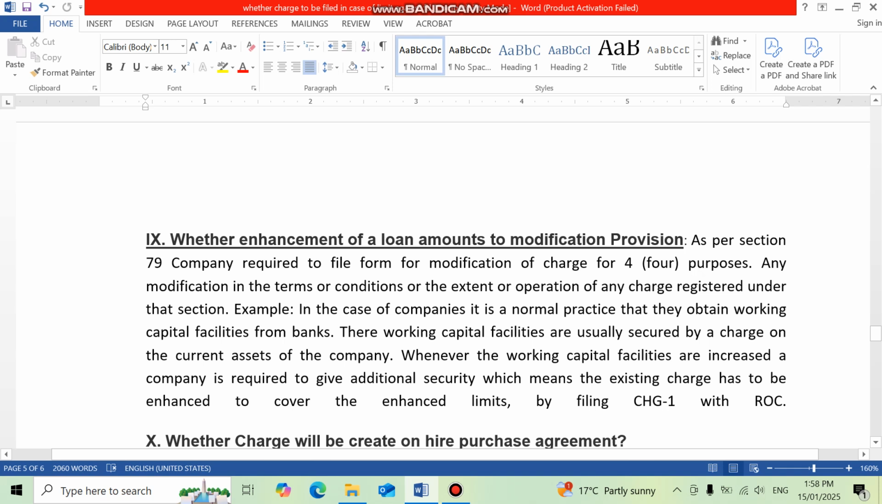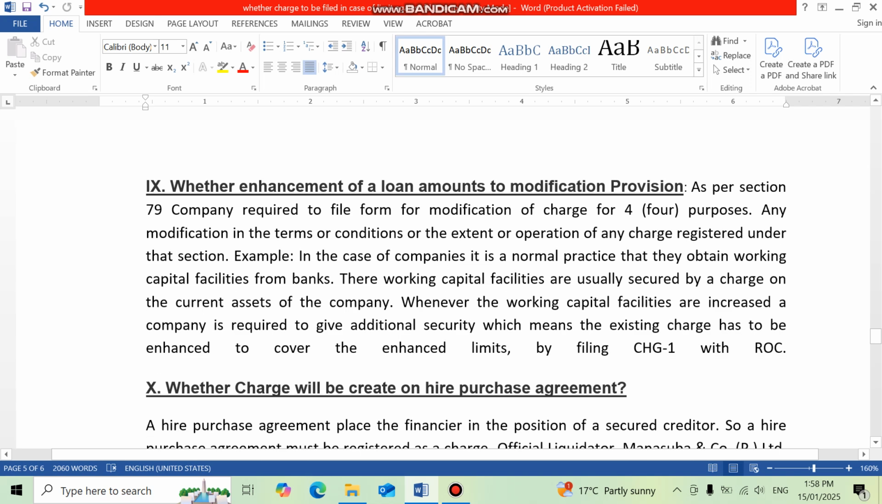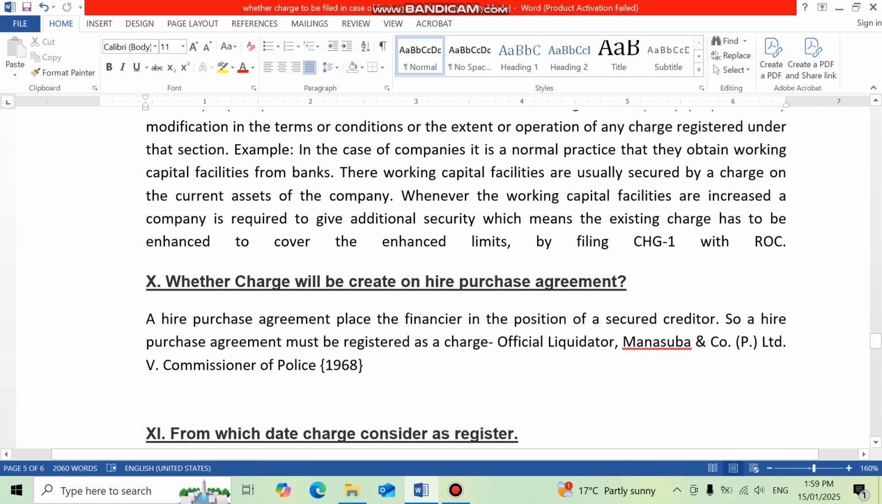The next point is whether enhancement of loan amounts to modification. Yes, the enhancement of loan amounts to modification and a charge has to be created at the ROC. In case of companies, it is normal practice that they obtain working capital facilities from the bank. Their working capital facilities are usually secured by charge on the current assets of the company. Whenever the working capital facility is increased, a company is required to give additional security, which means the existing charge has to be enhanced to cover the enhanced limit by filing CHG1 at ROC.